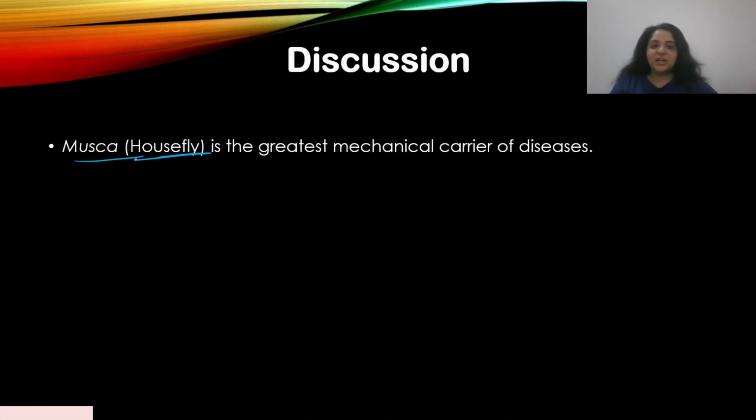Musca is actually a housefly. It's considered the greatest mechanical carrier of diseases. It can carry pathogens from one place and transport them to another place. That's how they spread diseases. They spread the pathogens and then those pathogens cause diseases. So housefly is the greatest mechanical carrier of diseases. Okay, let's move on.